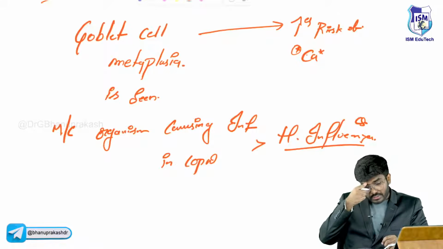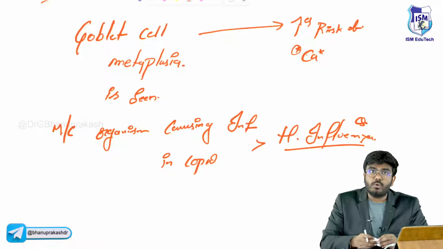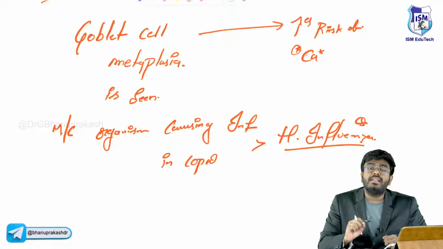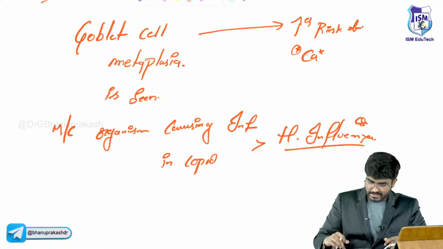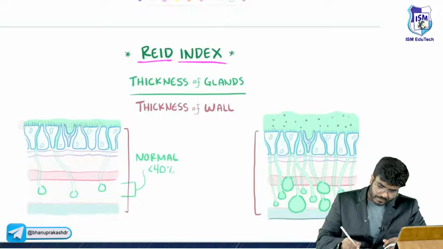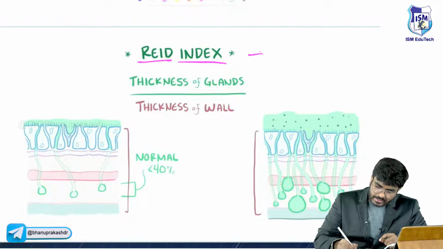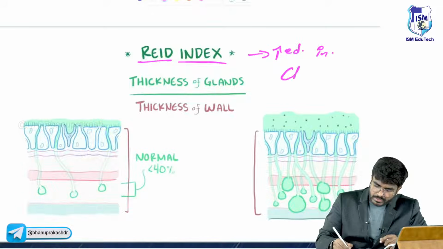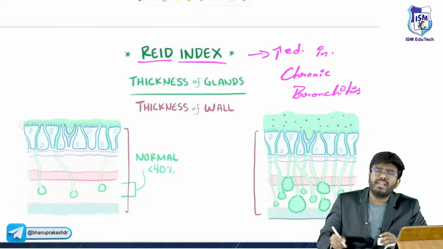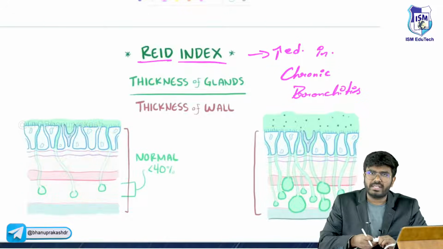After this, what else you should know is, in a patient who is having chronic bronchitis, the Reid index is going to be increased. This is a beautiful diagram that I found on the internet. What exactly is the Reid index?